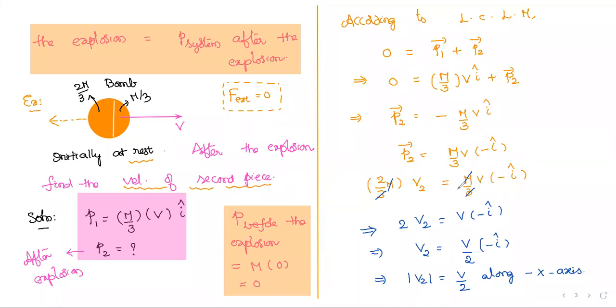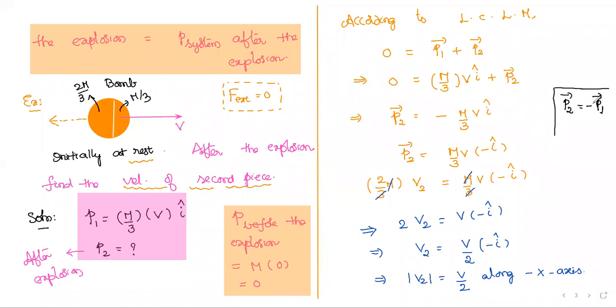If you see only the magnitude, once you check what we wrote here, P2 is equal to minus m by 3 times V times I cap, which is nothing but P1. So P2 bar is equal to minus P1 bar. From here, what can I say? This negative sign indicates opposite direction to the first one.